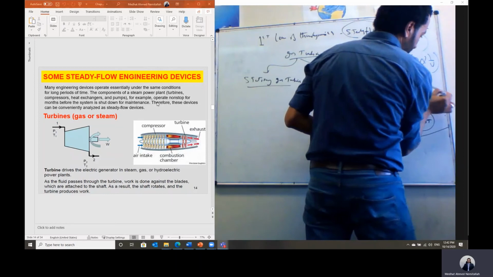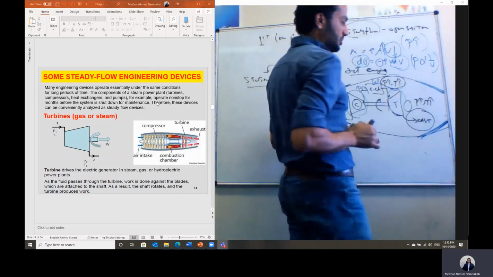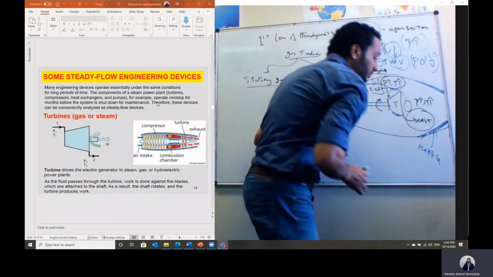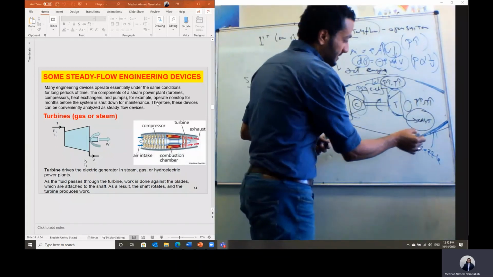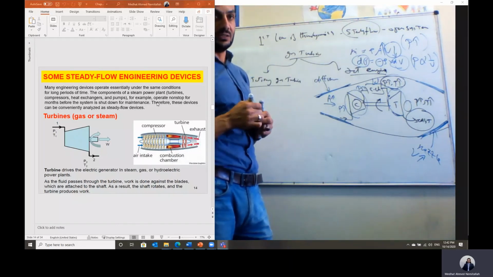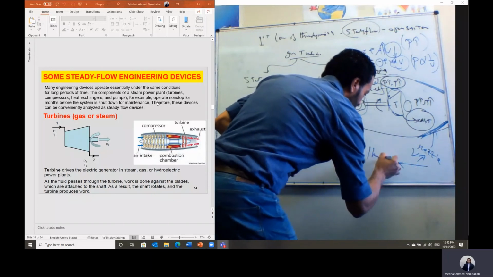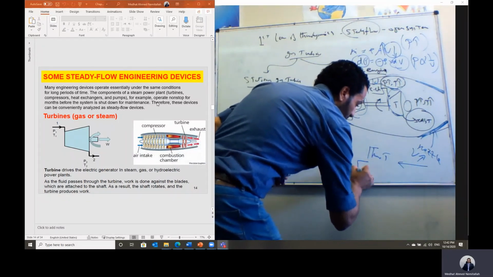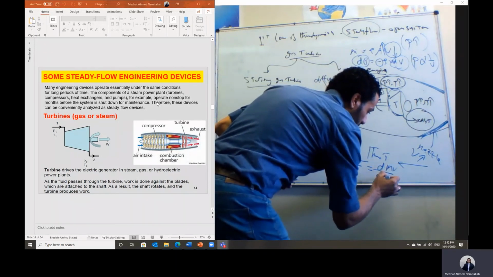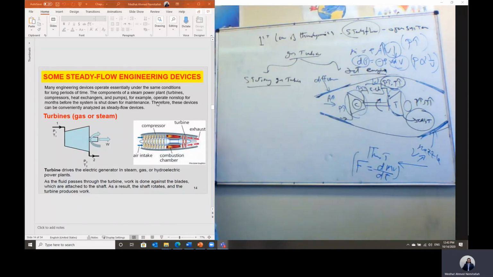Then we can pass the exhaust gases inside a nozzle. This is the tail section of this jet engine, representing the design of a nozzle. Nozzle means the area is reduced in the flow direction, so the velocity will be increased. Based on this, we can get a thrust force in the reverse direction. This force, based on Newton's second law, is equal to the rate of change of momentum, which is d(mV)/dt.